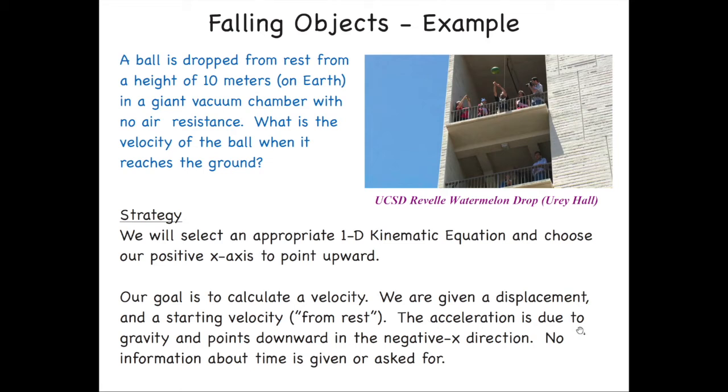The acceleration is due to gravity, right? Gravity is the thing that pulls things down and speeds them up as they fall. And gravity points downward, which is in the negative x direction, right? We know that things get accelerated downward when you let them go. And with our definition of choosing the x-axis to point up, then we have gravity pointing in the negative x direction. That's important to keep track of.